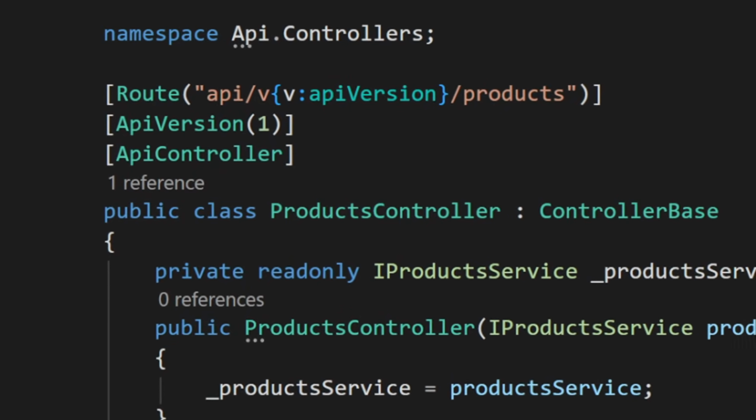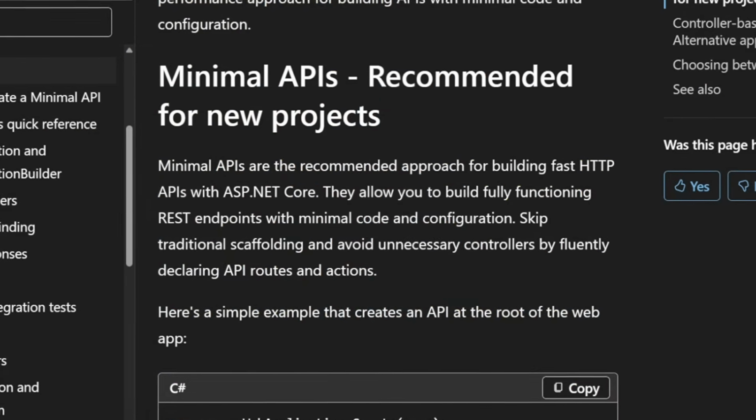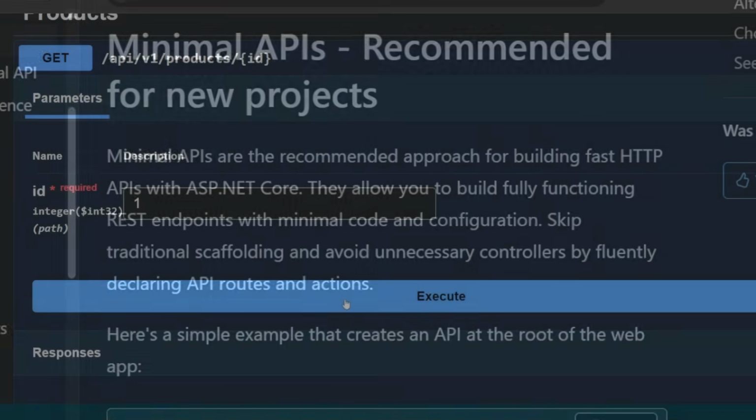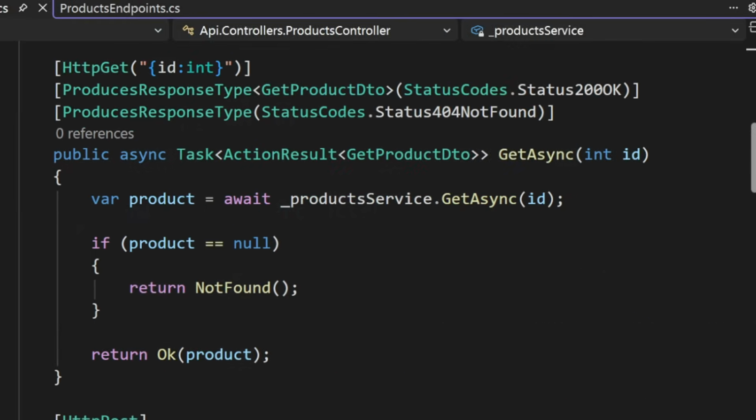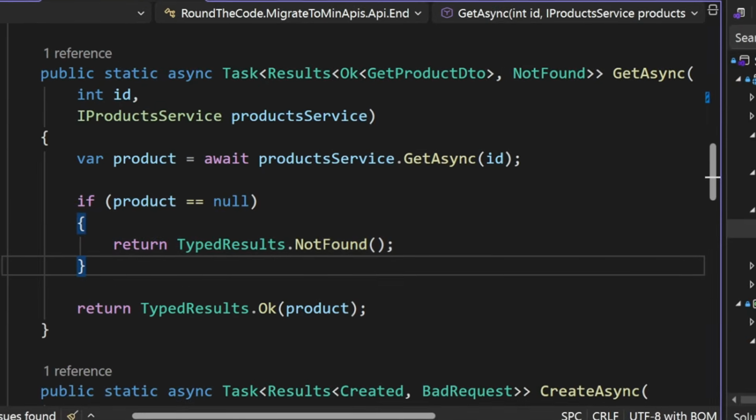Controllers are old news. Minimal APIs are now the recommended approach in .NET. In this video, I'll show you the reasons why you should move away from controllers and how to migrate from a controller to minimal APIs step by step.